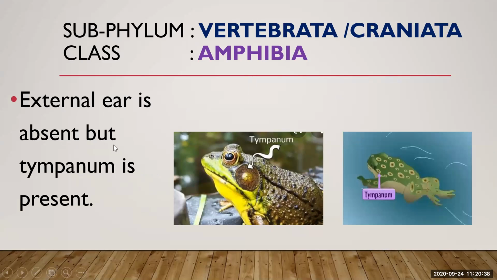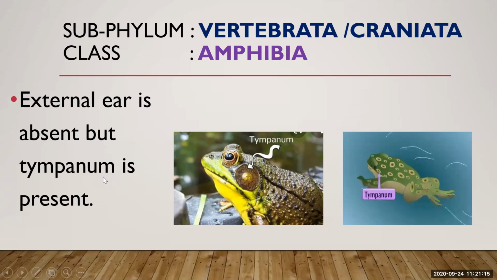Now see, external ear is absent but tympanum is present. What is external? External means the outer part. Human beings have an external ear, but amphibia lack an external ear. What is the function of the external ear? Its function is to collect sound waves and guide them to the tympanic membrane. It is absent in amphibia, but tympanum is present.